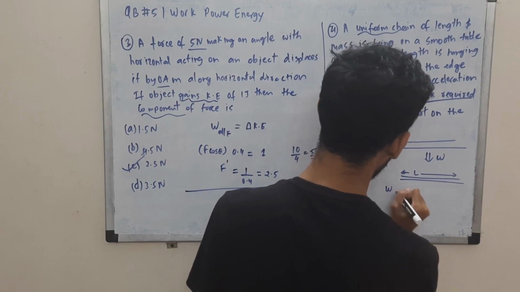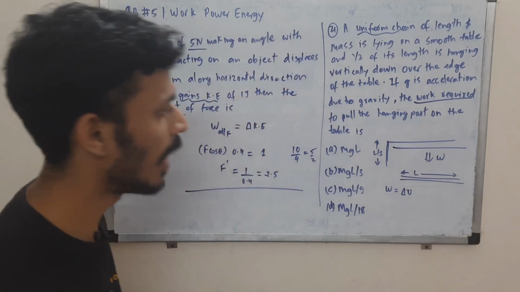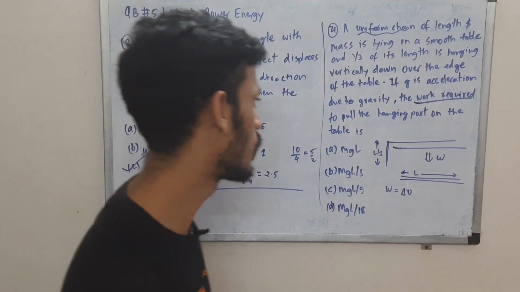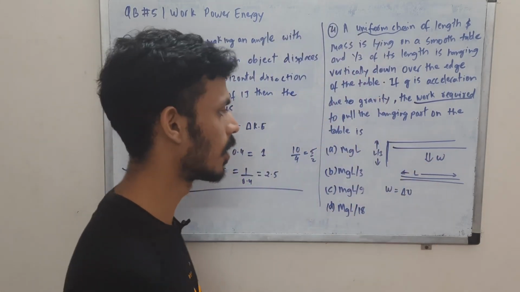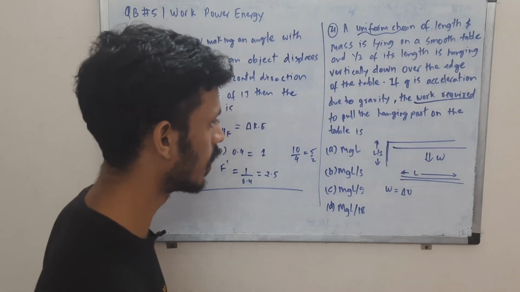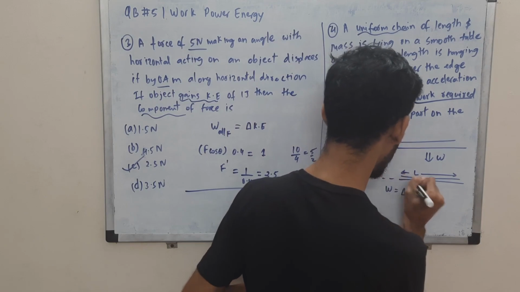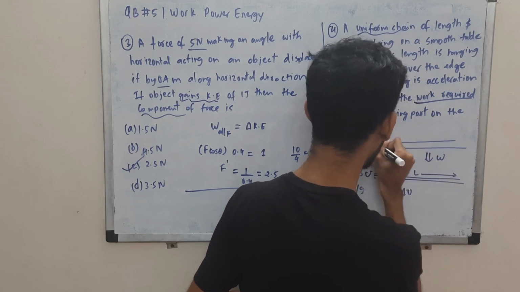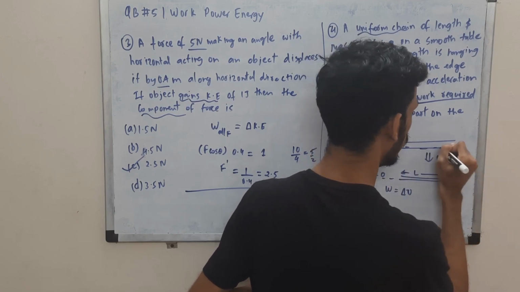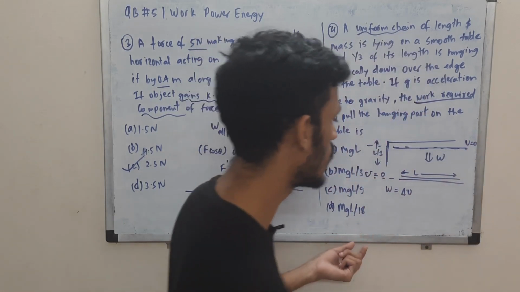Now the work done will be nothing but, in such type of cases when a chain is pulled back to a table, this is a standard type of question. Here you are supposed to use the change in the potential energy, and that will give you the work done. So first of all, we can choose a reference. We'll choose this as our reference, wherein we'll choose potential energy to be 0. So at the table, the potential energy is 0. So the final potential energy is basically 0.